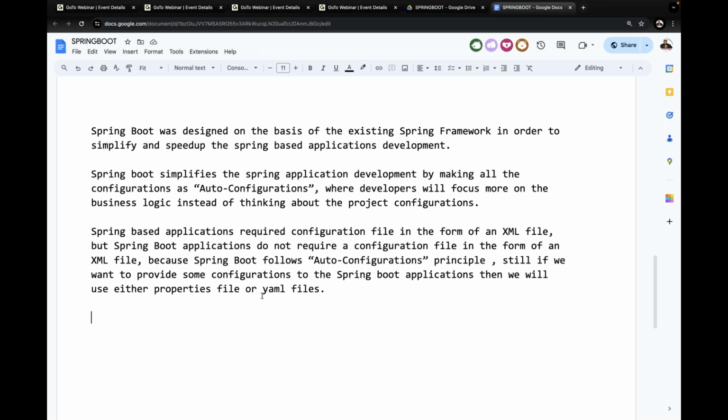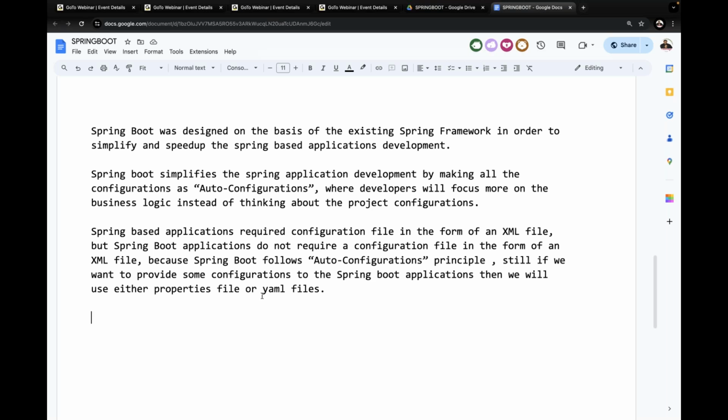Guys, now tell me, which one is simple to manage, the XML file or the properties file? The properties file is very simple. It is text based, just key value pairs we provide, no tags, nothing else. But in the case of an XML file, we have to define tags, maintain DTDs, XSDs, and parsers. Heaviness will come. A properties file is very simple to manage, no libraries are required.